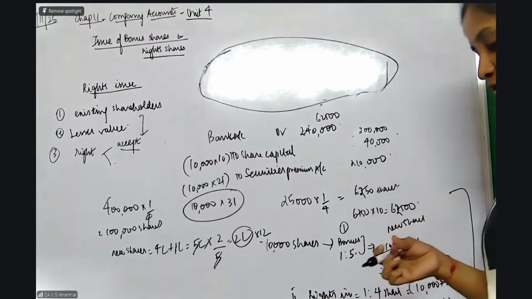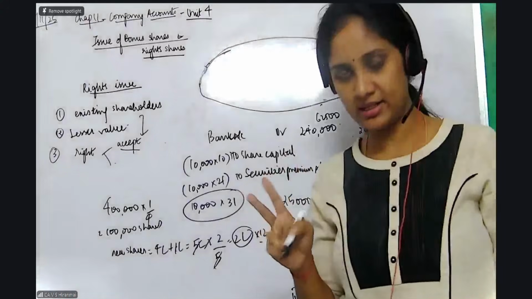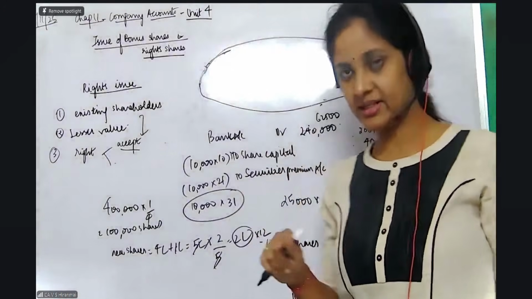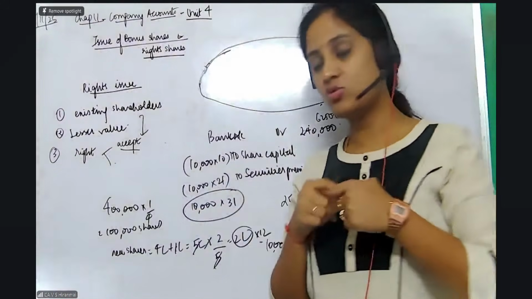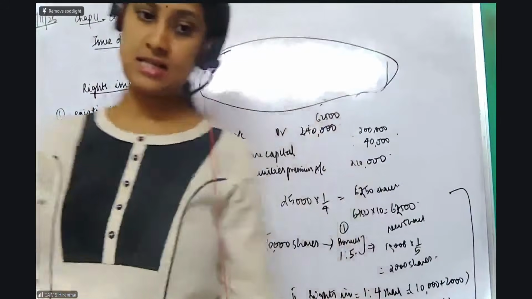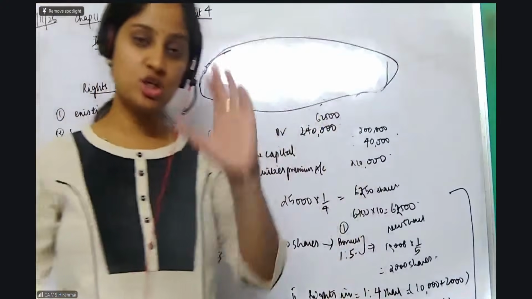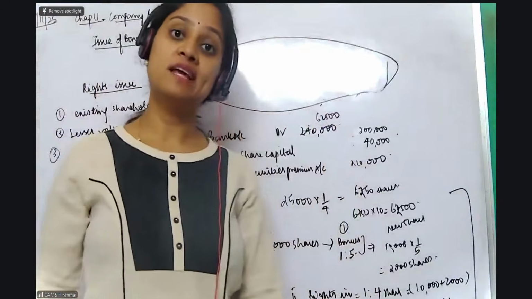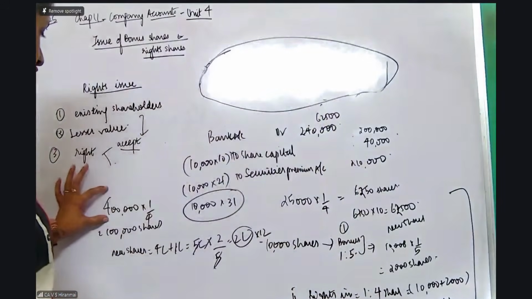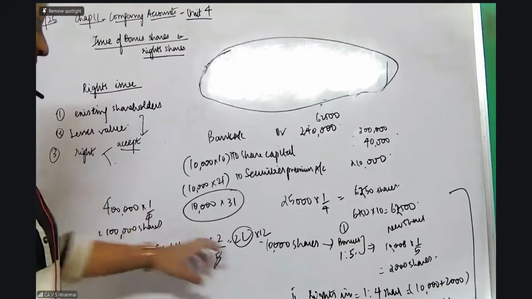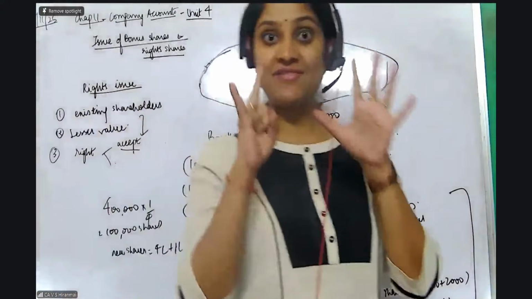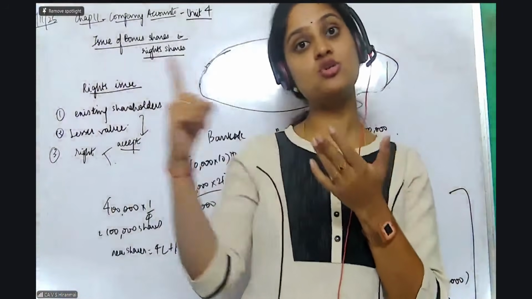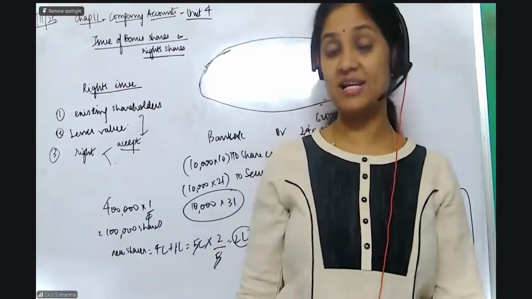That's all. So I want you to pass first 2 entries for the final call, then 2 entries for bonus shares, and finally 1 entry for the rights issue. The 5 entries I want you people to pass, and then do the notes to balance sheet also. Then you will understand. See how much you have increased. 4 lakh plus 1 lakh, 5 lakh. 5 lakh plus 2 lakh. Now the total shares have become 7 lakhs. So your authorized shares also should increase to 7 lakh shares.